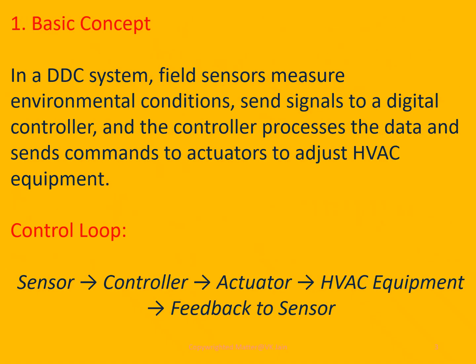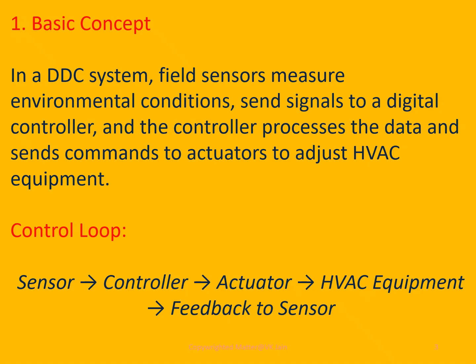Friends, about the basic concept of DDC. In a DDC system, field sensors measure environmental conditions and send signals to a digital controller, and the controller processes the data and sends commands to actuators to adjust HVAC equipment.